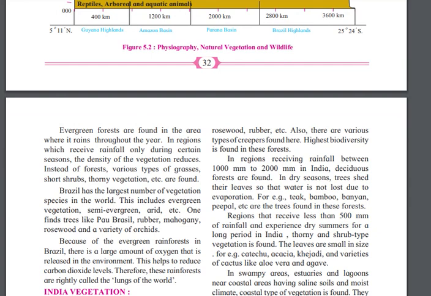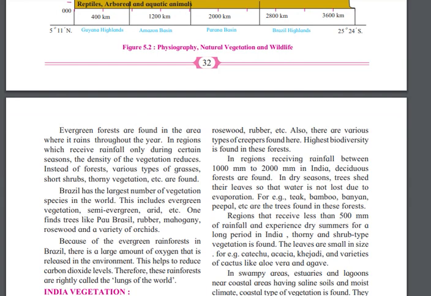But in regions where the rainfall is seasonal, like India, for 3 months, 4 months, the density of the vegetation will reduce. Density means the trees reduce there, right? Instead of forest, various types of grasses, short shrubs, and thorny vegetation are found.